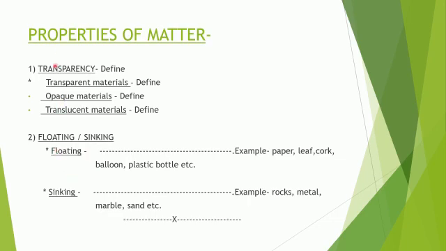Next side heading is properties of matter. Then you give the first property, transparency, and define it. Then you give this heading, transparent materials, define and also give example. Opaque materials, define and give example. Translucent materials, define and give examples.